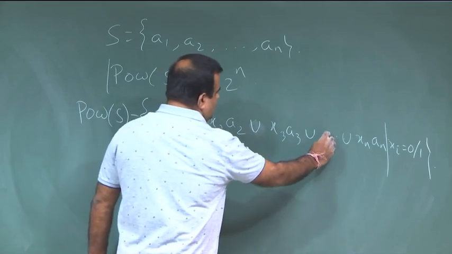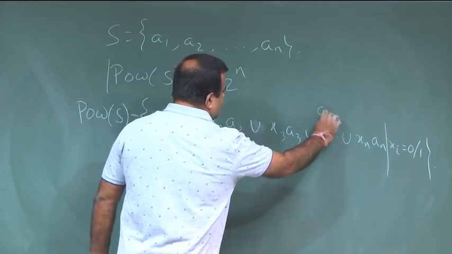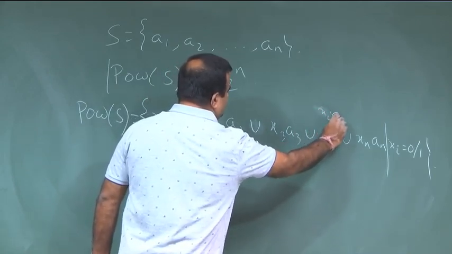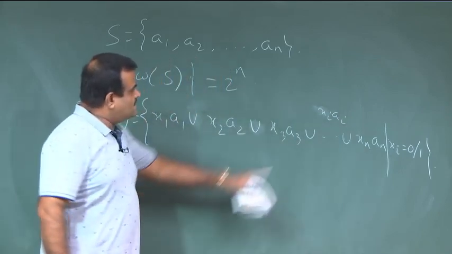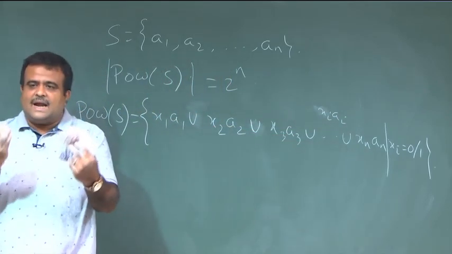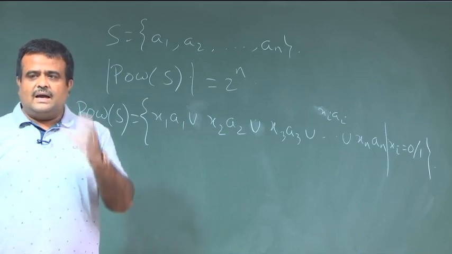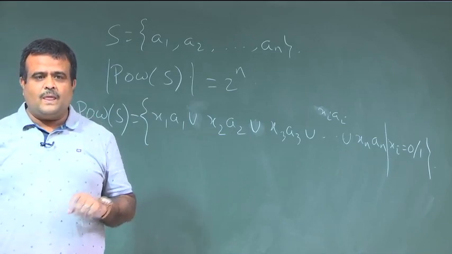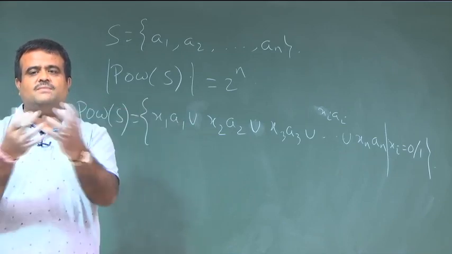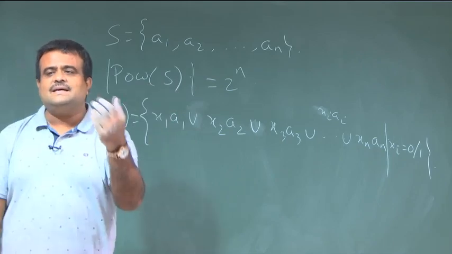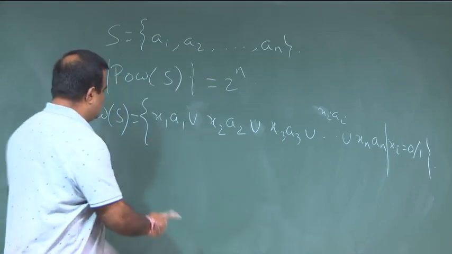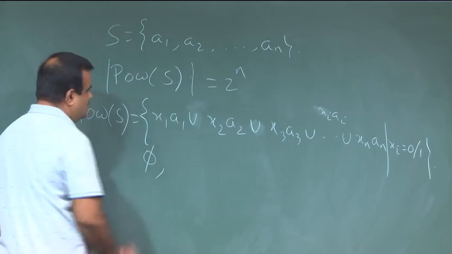In general, we have the term xi ai. If all xi are 0, then nobody is in that set, so that will give us phi.